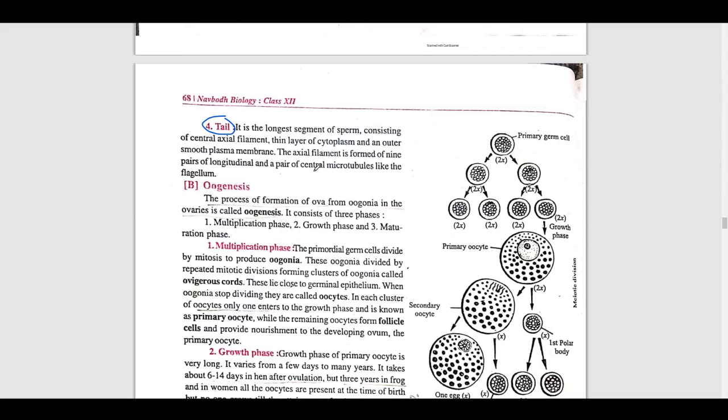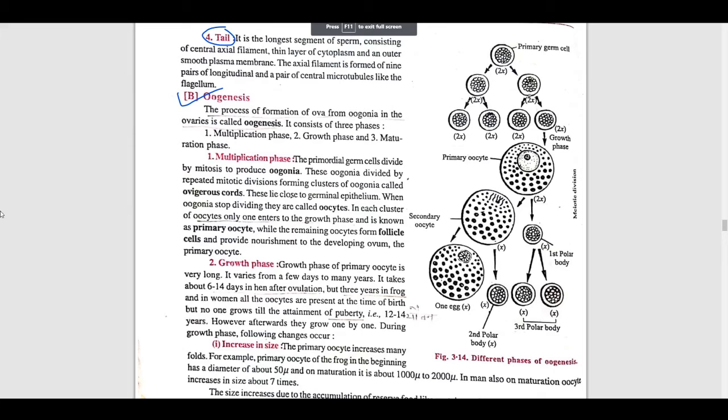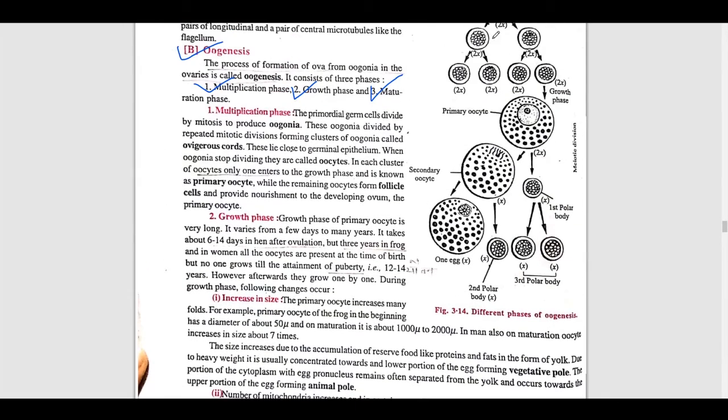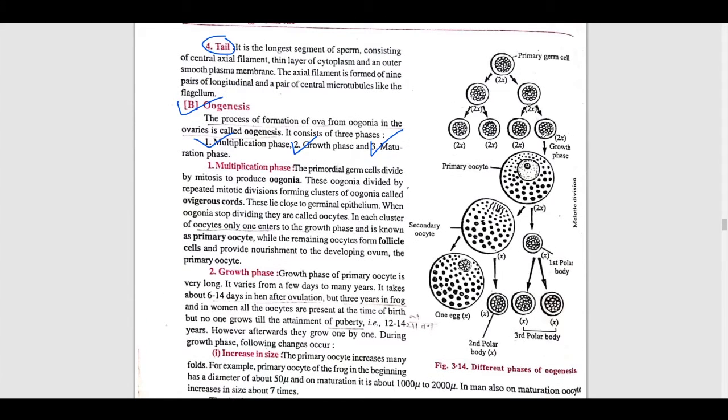Now we'll start our second point, that is oogenesis. The formation of ova from oogonia in the ovary is called oogenesis. It also consists of three phases just like spermatogenesis. First is the multiplication phase, second the growth phase, and third the maturation phase. Here you can see this diagram. I'll explain. First is the multiplication phase.